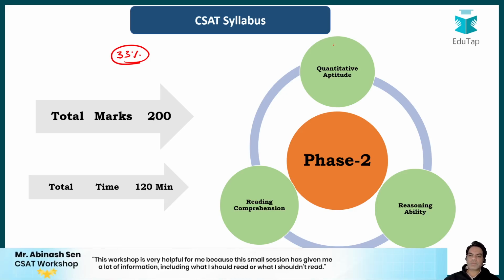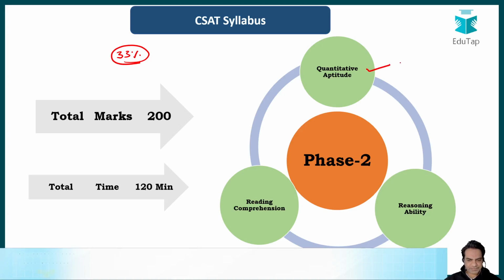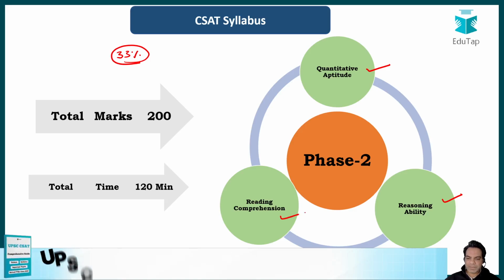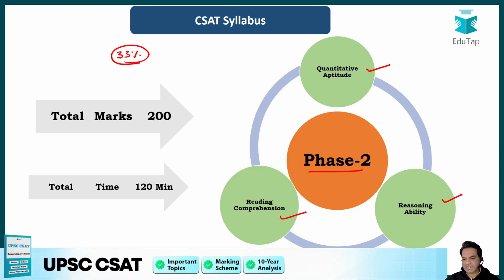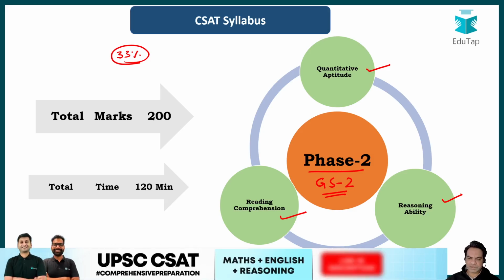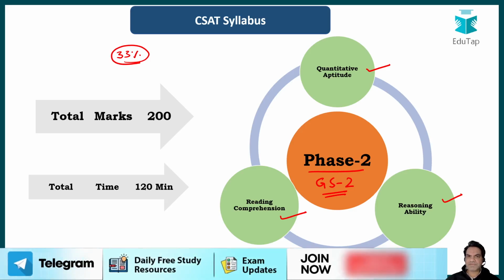Now there are three components in your GS paper 2. Number one is quantitative aptitude. Number two is your reasoning ability, and number three is your reading comprehension. So in GS paper 2 you find your questions on quantitative aptitude, reasoning ability and reading comprehension. Majorly on quants and comprehension, maybe a few questions on reasoning ability as well.